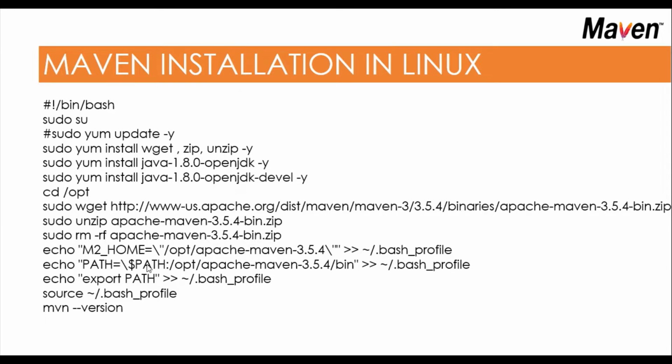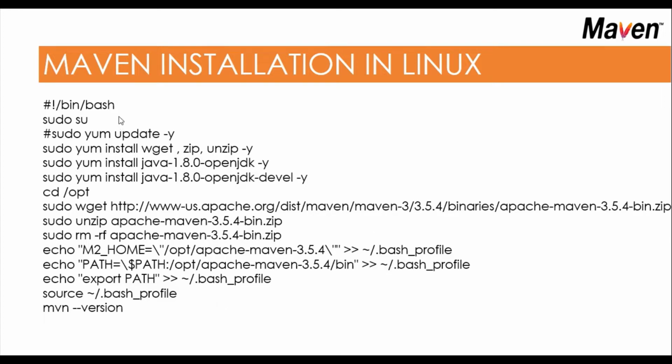Similarly, for PATH also I'm adding into the bash profile. After that I'm putting the export PATH for the bash profile. I want to make sure that my M2 directory and path are set and exported. After that I'm doing source .bash_profile, with the help of that these configurations will be loaded at OS level, and printing mvn -version.